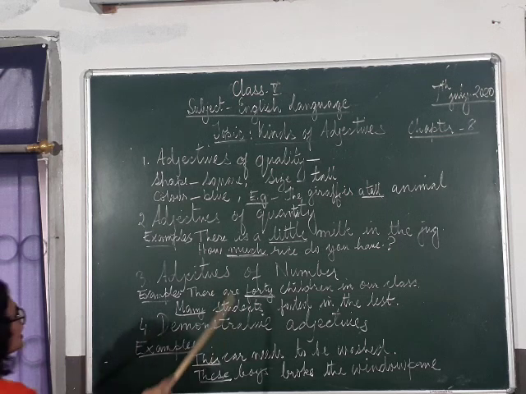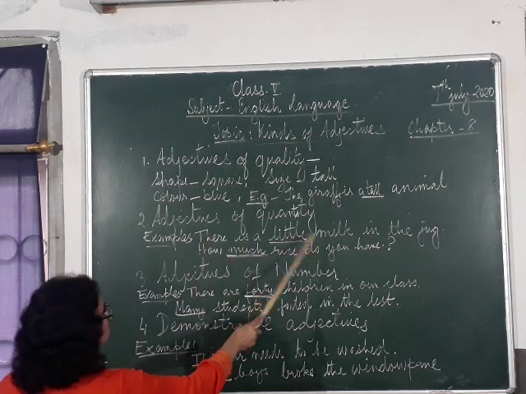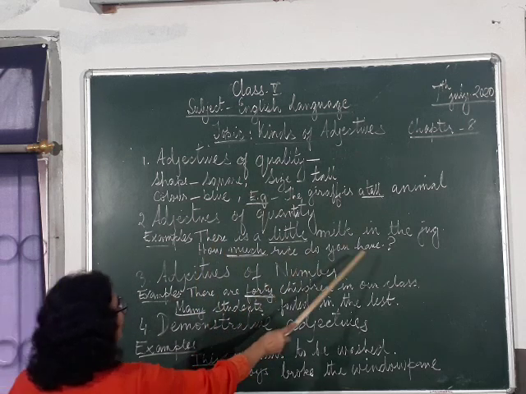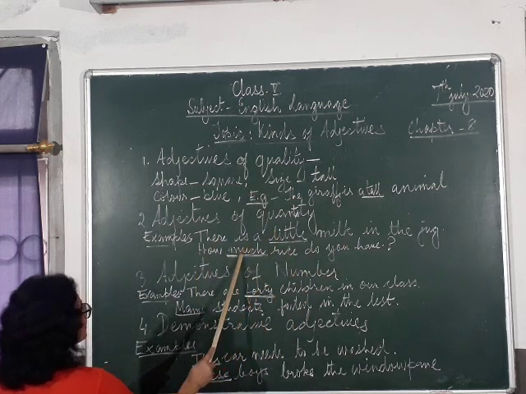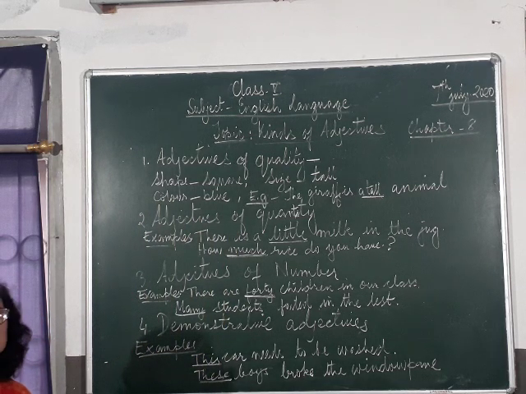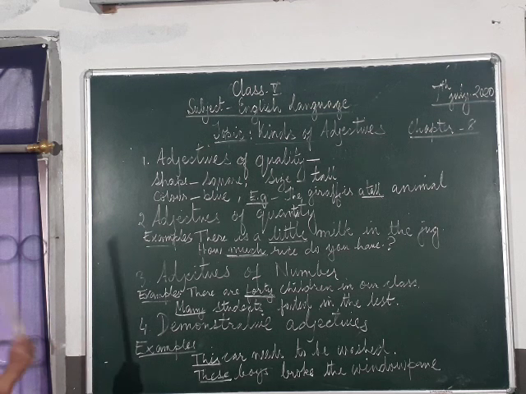How much? There is a little milk in the jug. How much rice do you have? So, little and much ask the question: how much milk is there in the jug? How much rice do you have? It answers the question of how much.